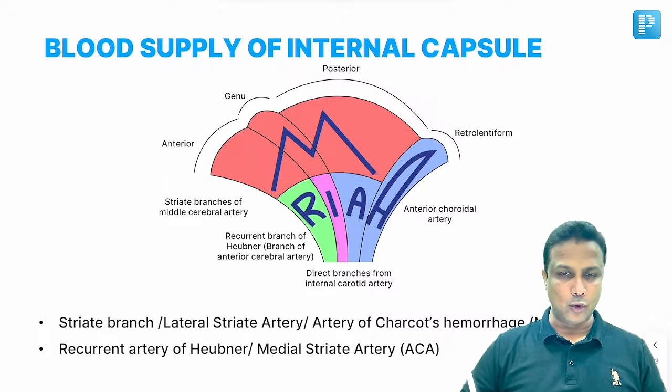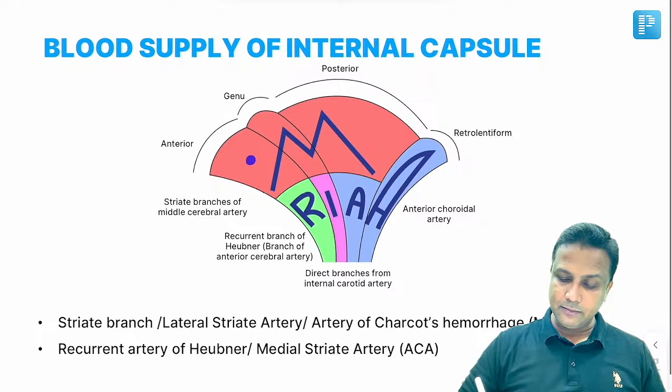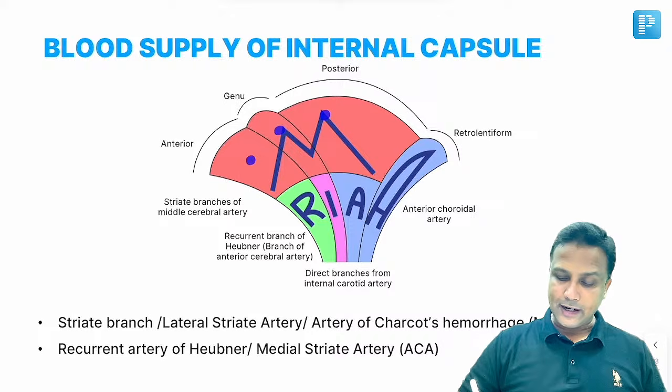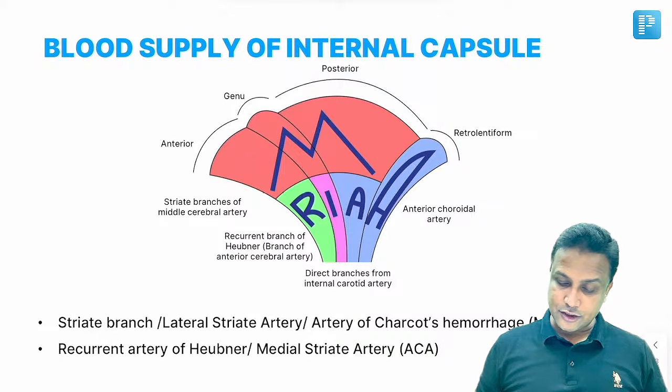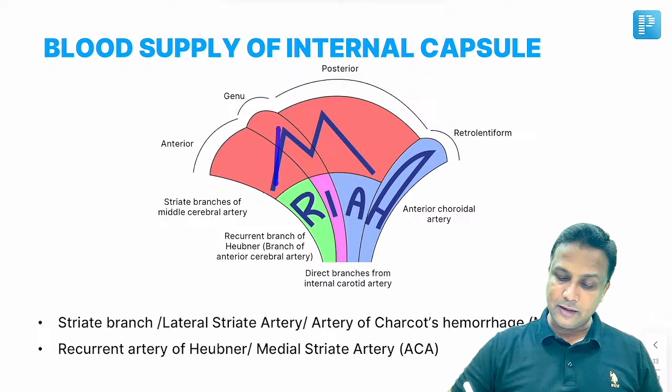That is your upper part and lower part. I mean to say the superior and inferior part. Superior part of anterior limb, the genu and posterior limb, superior part will actually be supplied by the striate branches of middle cerebral artery. That is why it is written as M here.